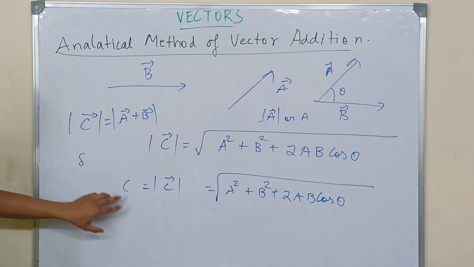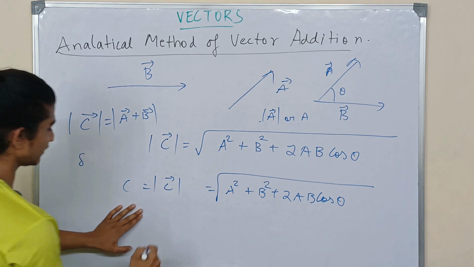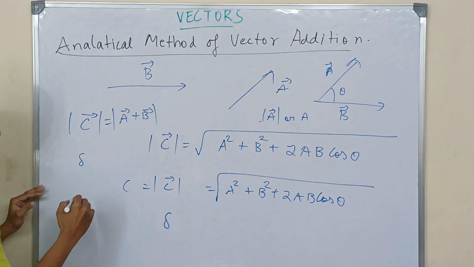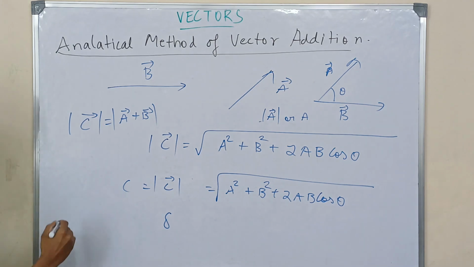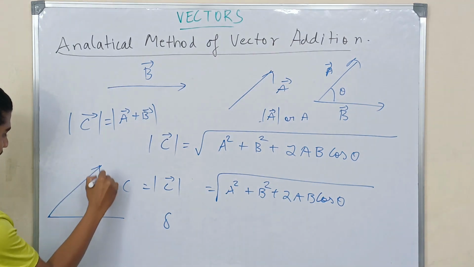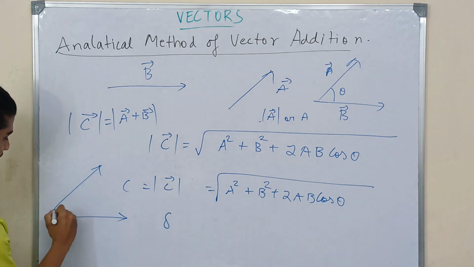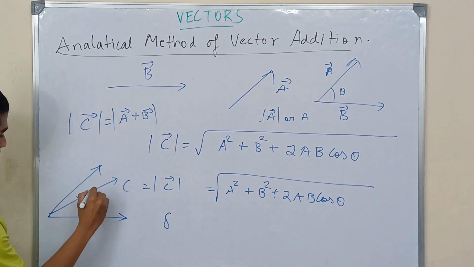And then what I'm going to get is delta, which I told you is the angle. I'm going to write it over here on the diagram. I'm going to mess up everything. This is my angle delta.